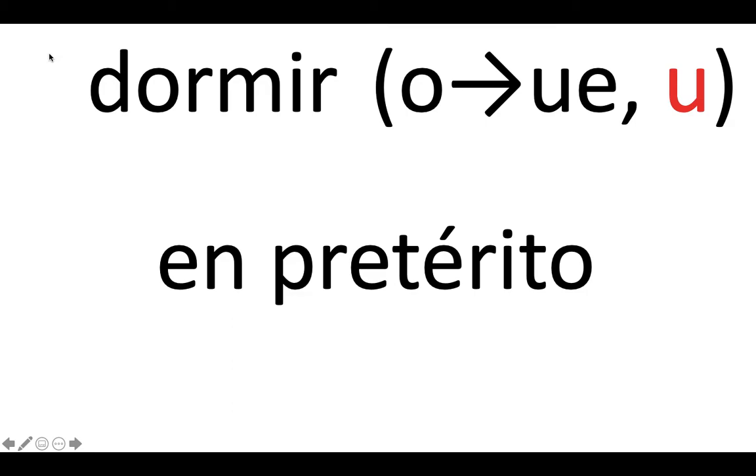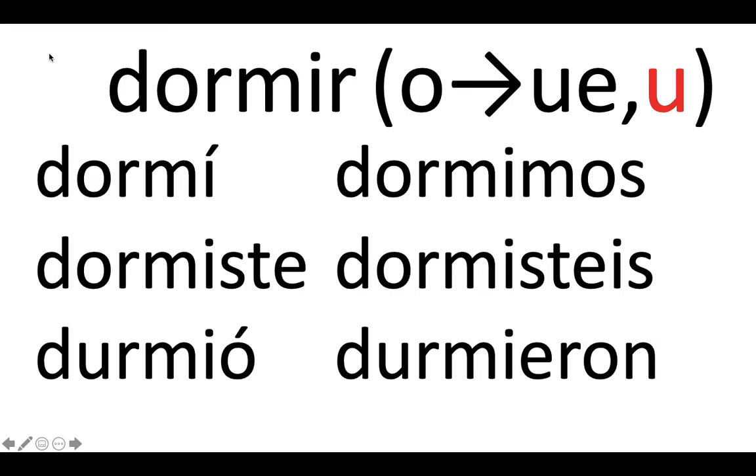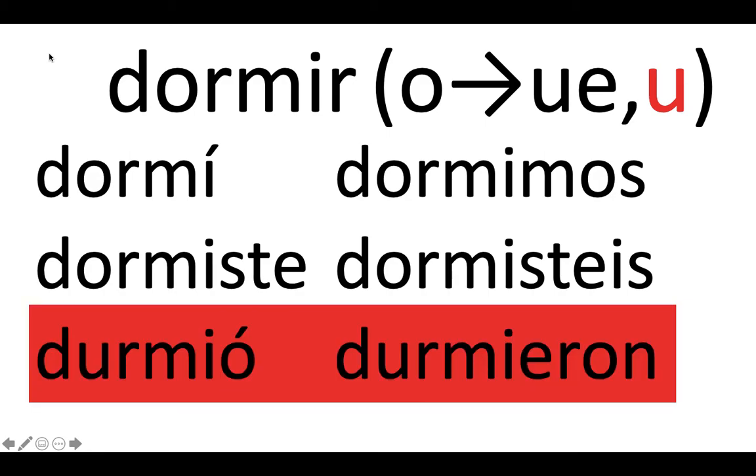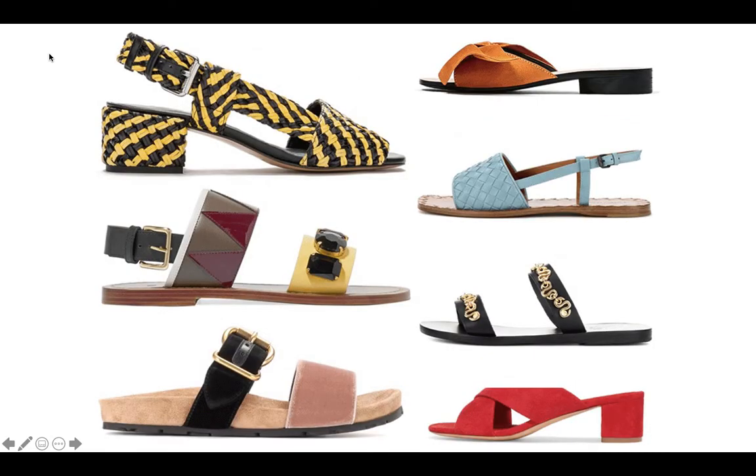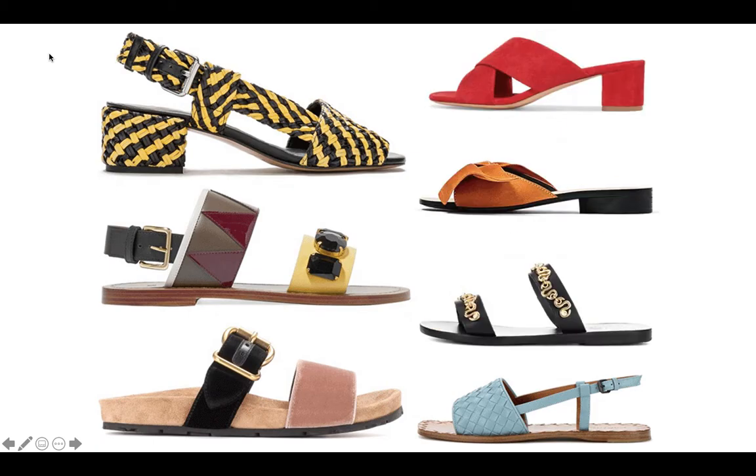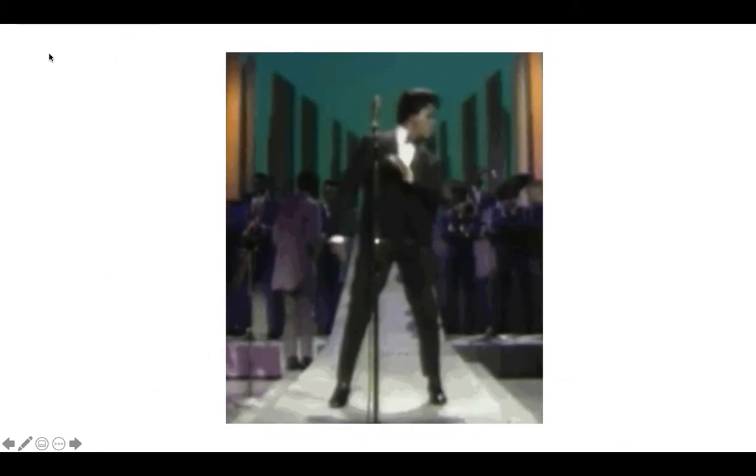Dormir en pretérito is O to U in the secondary change. Dormí, dormiste, durmió, dormimos, dormistes, durmieron. We see the characteristically flat shape box of the secondary stem change in the preterite. A sandal verb, a sol verb.